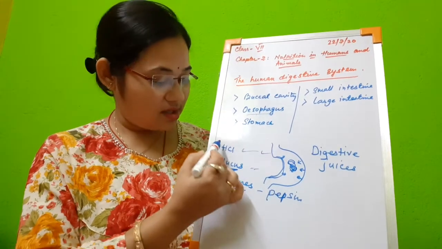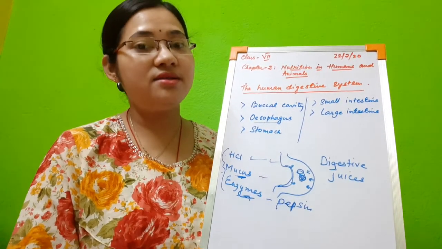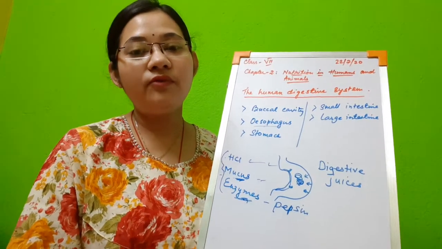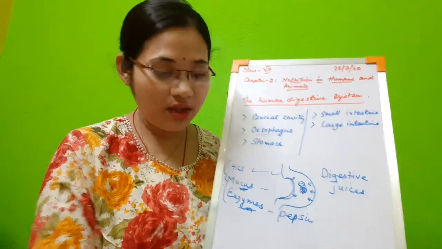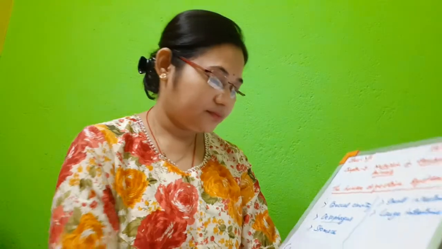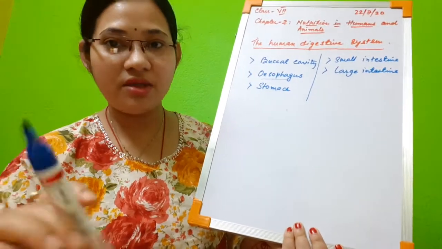Okay, so digestive juice is made up of HCl, mucus and enzymes. So you should know what the functions of these components of digestive juices are. Okay, now after the stomach, then comes the small intestine. Now let us see what happens in the small intestine.